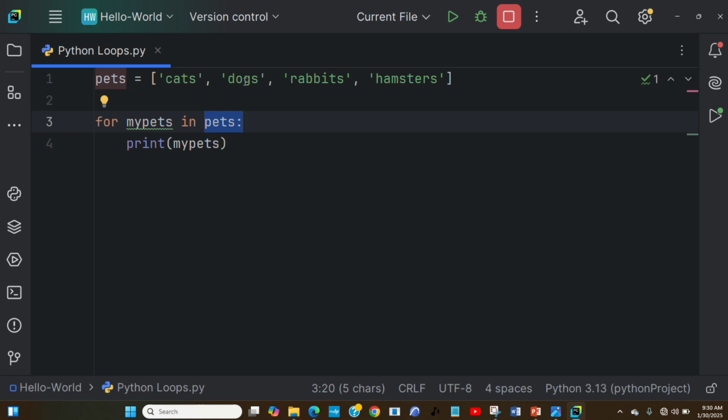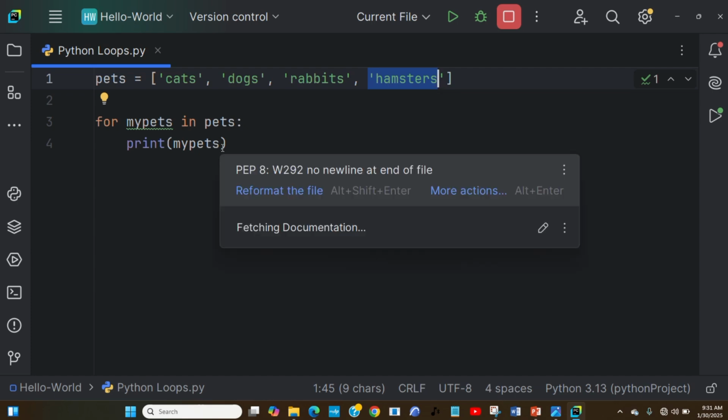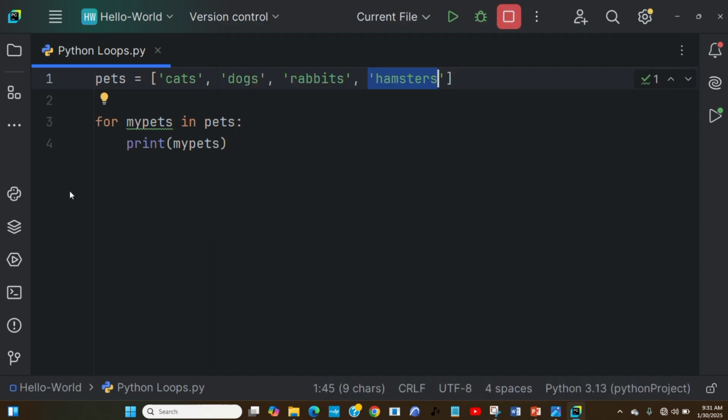So the program is going to continue until it has assigned everything. And when it reaches the last value inside this particular list, when it has reached the end of this list, then it is going to stop. It means that it's no longer going to iterate, because now there's no more item inside the list. Now let's run this and you're going to see what I'm trying to say here. I'm just going to click on run.